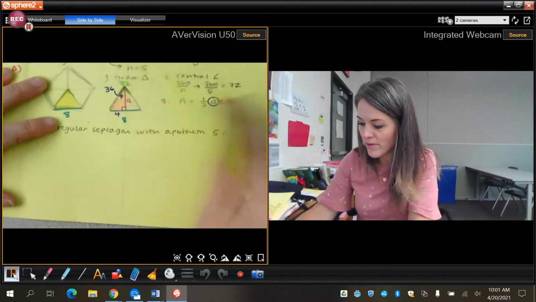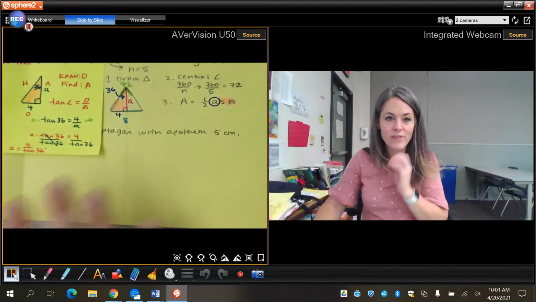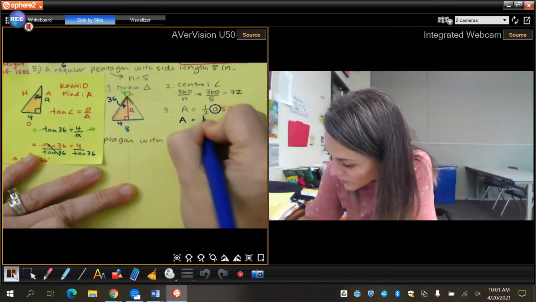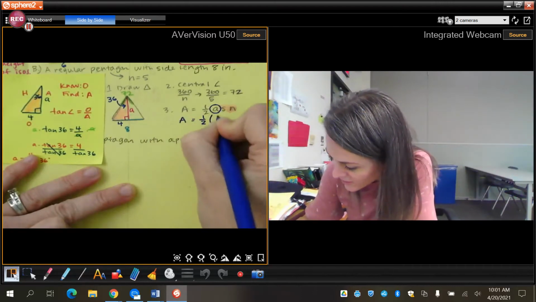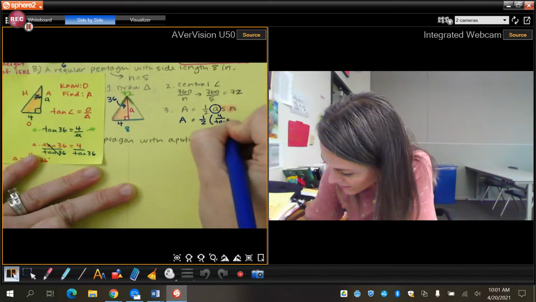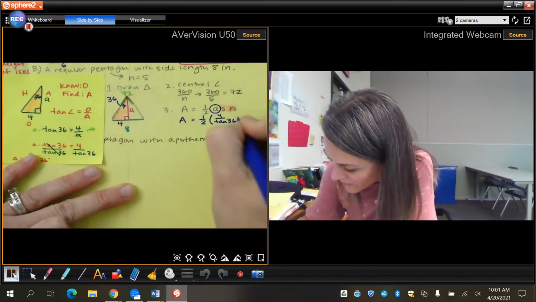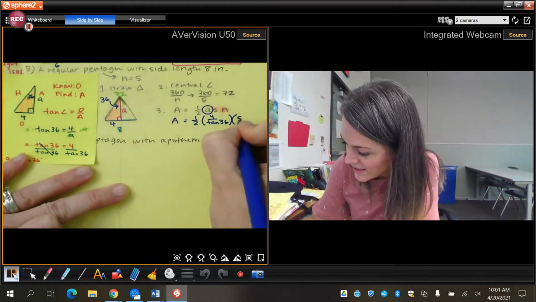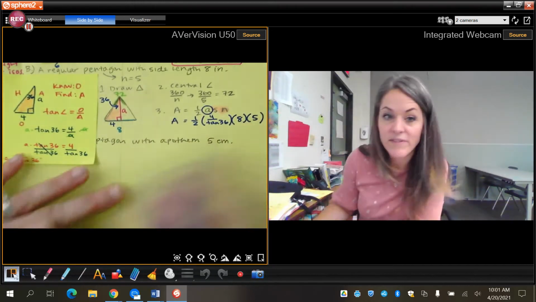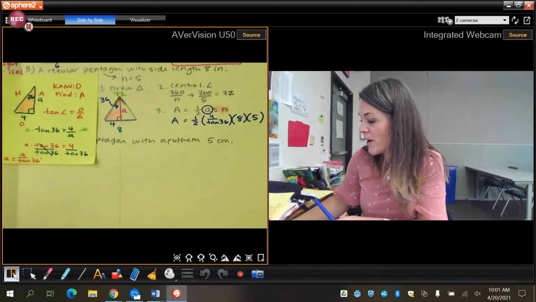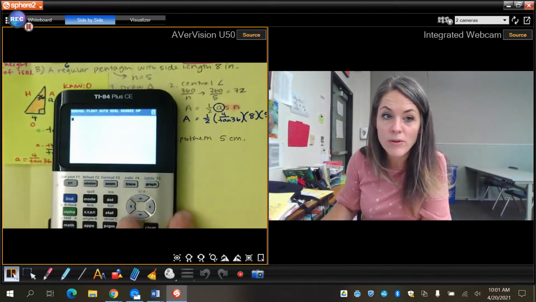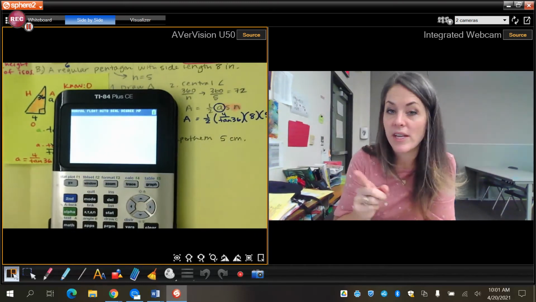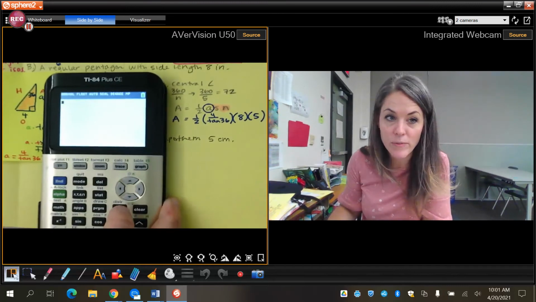So now I can go ahead and plug all this into my area. I have area equals 1/2 times (4 over tangent of 36, that's going to give me my apothem) times my side length. My entire side length is 8, and my number of sides is 5. So this is where I'm going to use my calculator. You can use Desmos or a calculator if you have it, and you need to make sure your mode is in degrees. Every time you use trig, you have to make sure your mode is in degrees.